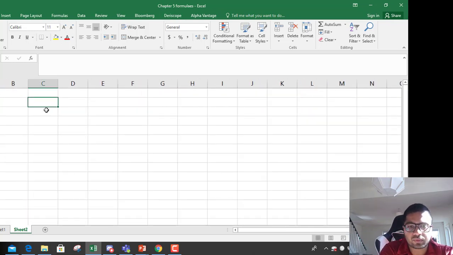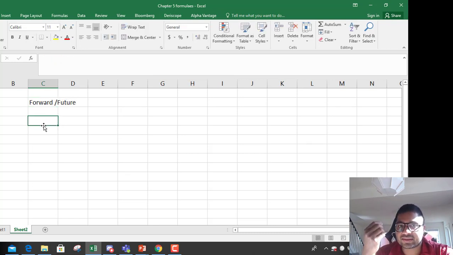Forward or future in this chapter are considered to mean the same thing. Forward and future prices are the price that you estimate is going to be in the future.